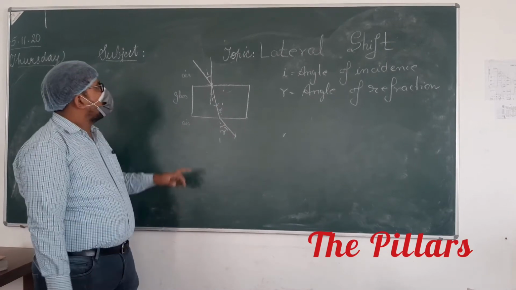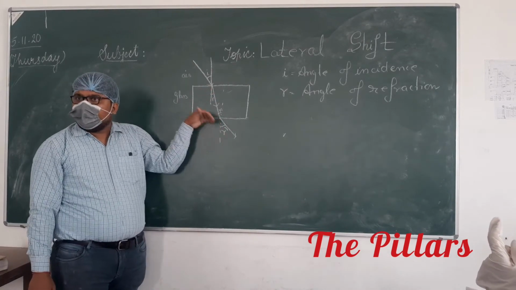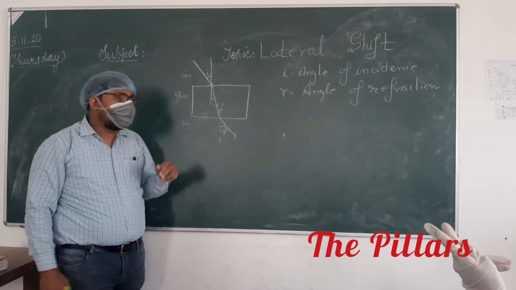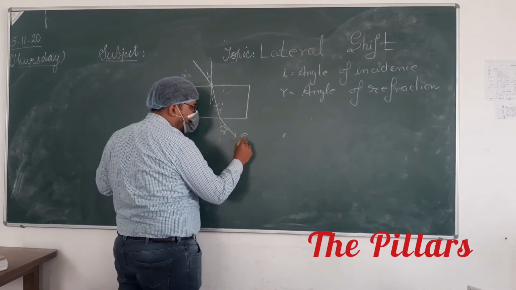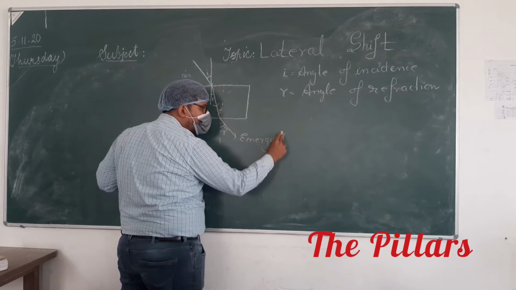So this is your incident ray. This is your refracted ray. This ray which comes out of the glass slab is called the emergent ray. Very good. You know this thing, na?